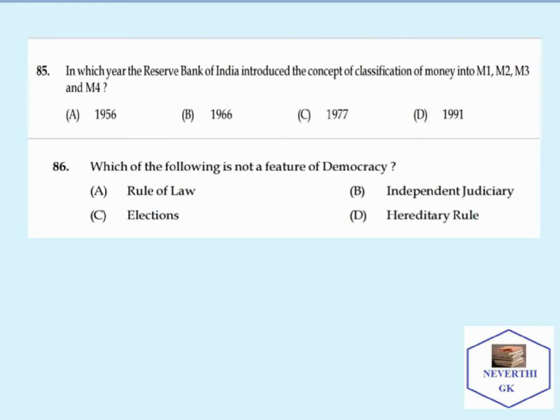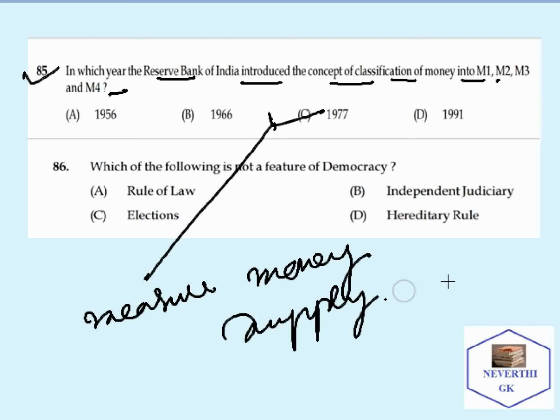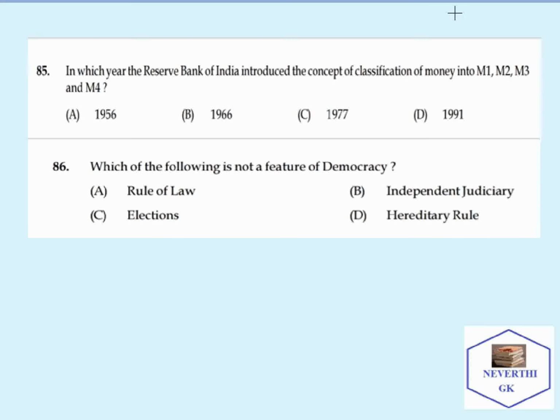Moving on to the next question: in which year did the Reserve Bank of India introduce the classification of money into M1, M2, M3 and M4? The correct answer is 1977. These are measures to measure money supply, and they were introduced in 1977.